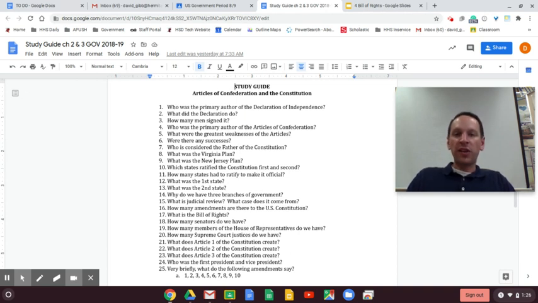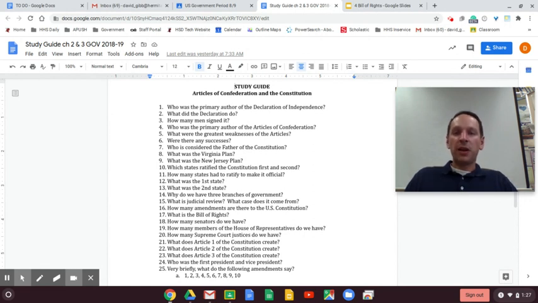16, how many amendments are there to the U.S. Constitution? There are 27 amendments to the U.S. Constitution. The Bill of Rights, number 17. What is the Bill of Rights? The Bill of Rights is the first 10 amendments to the Constitution. Starts off, freedom of speech, religion, press, assembly, petition, all the way up through the States' Rights Amendment number 10.